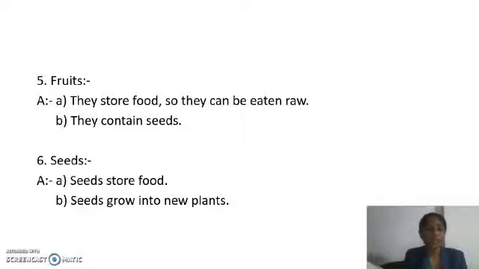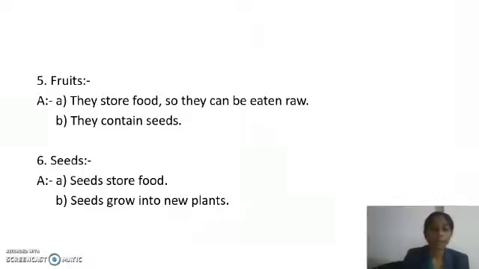So students, what have we learned from this lesson? Plants are found on land and in water. Mango tree, tomato plant, pea plant and spinach are land plants. Lotus, pondweed, duckweed are water plants. Babul and cactus are desert plants, and parts of the plants like fruits, flower, leaf, stem, root and seeds. And we have also learned the functions of these parts of the plant. And now in this video we have solved the exercise of this lesson.